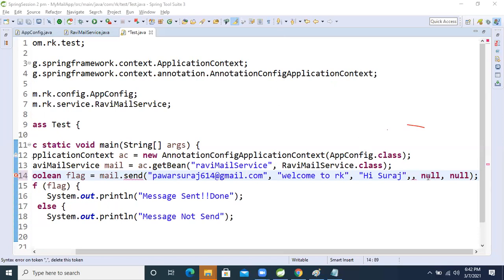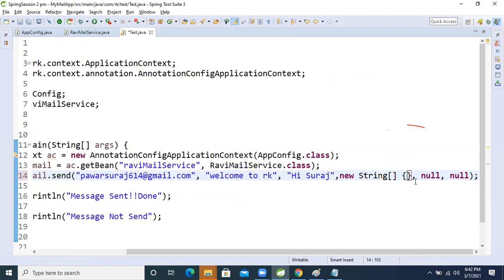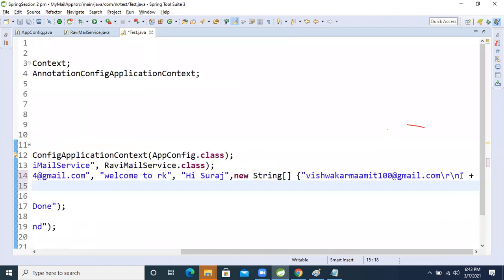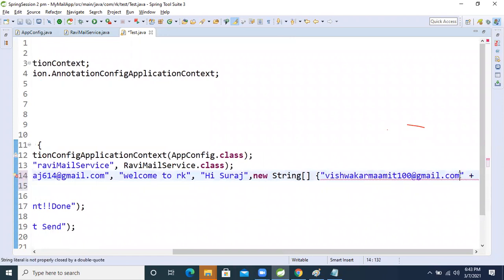So now I'm taking a new string array, right? Inside this one, the email IDs for Amit, and one more, Padma, from the chat box.